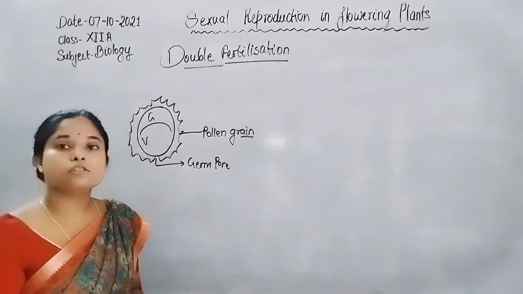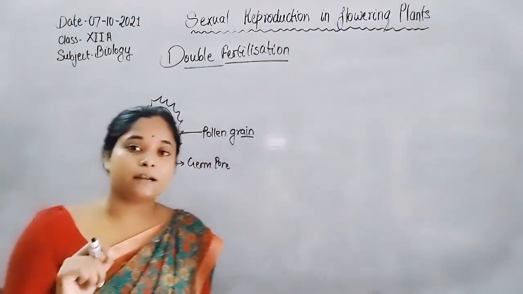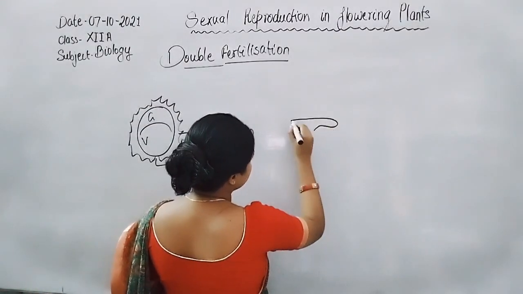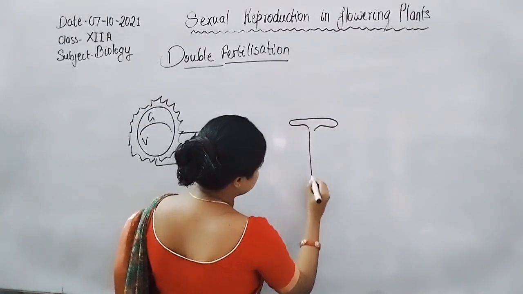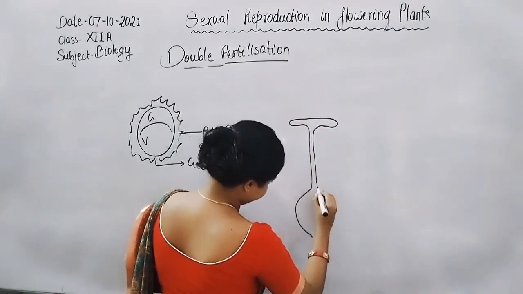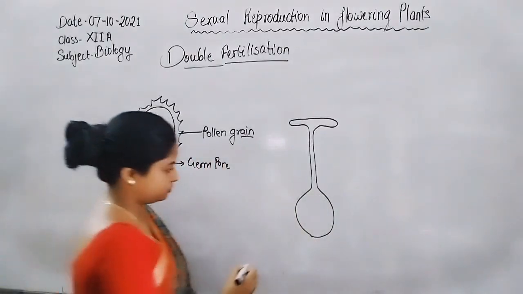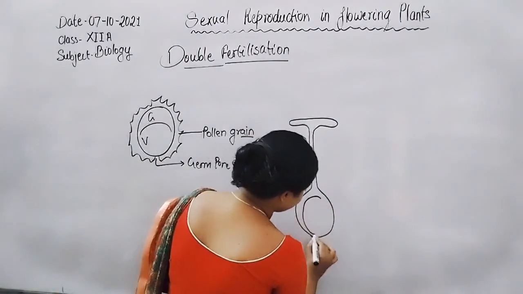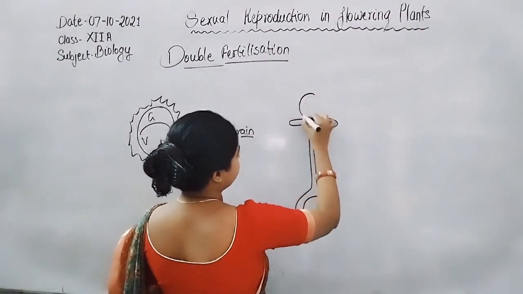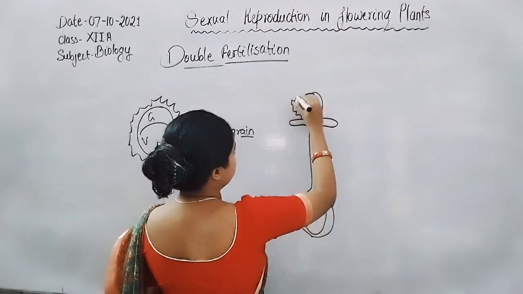The generative cell undergoes division to form two sperms inside the pollen grain.